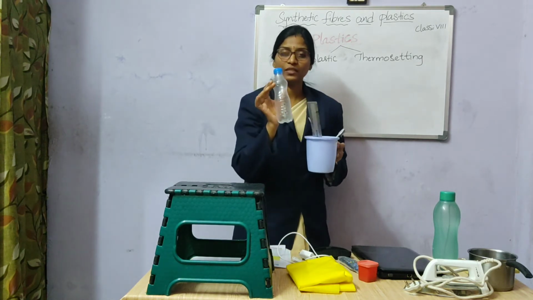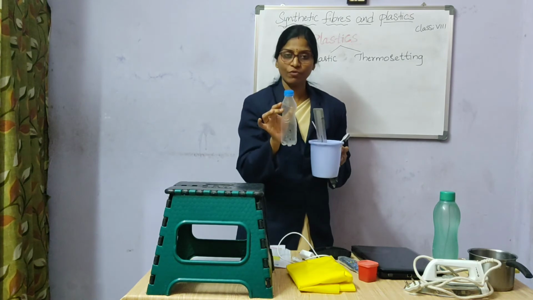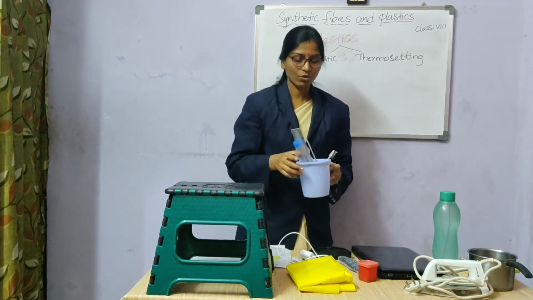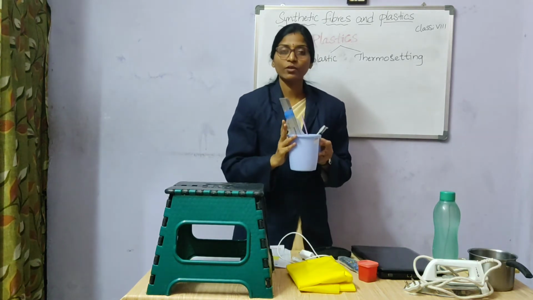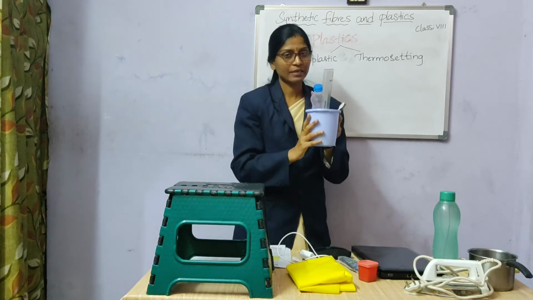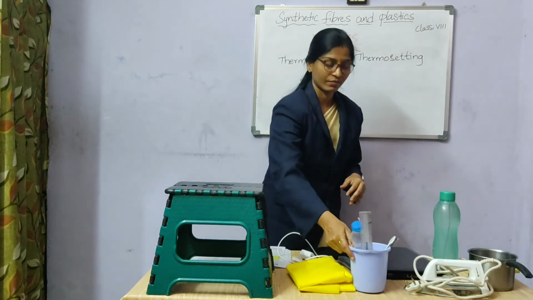Why? Because when brought near heat, they easily get deformed or melt. So the thermoplastic cannot withstand the heat, hence they are not used for heating purposes. They are normally used for different household activities.